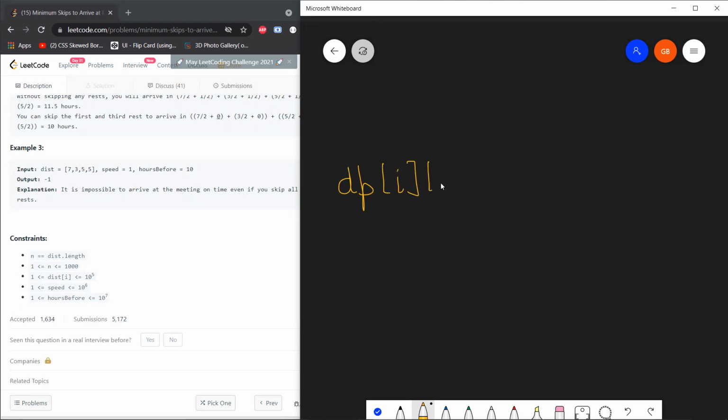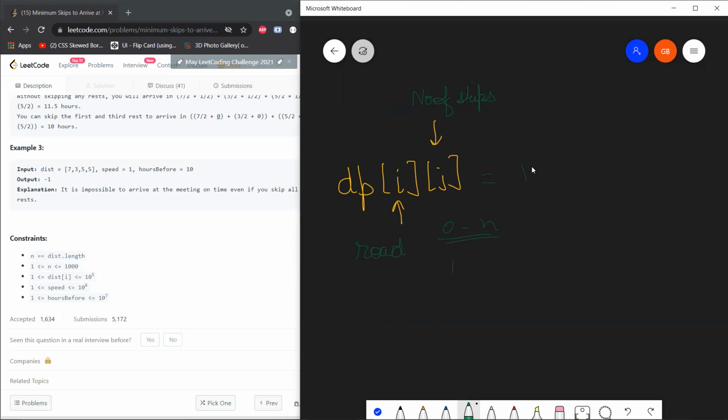Suppose you're calculating dp[i][j], where i is going to represent the road, and j is going to represent the number of skips. So basically, when you are reaching the ith road, j will be ranging from 0 to the number of skips that you have taken.